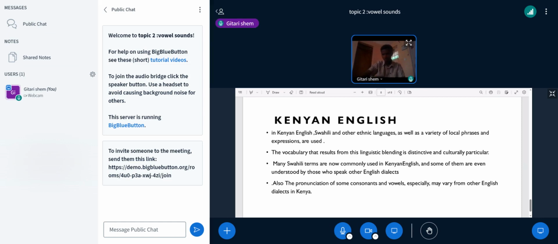So the vocabulary differs culturally. Many Swahili terms are now commonly used in Kenyan English, and some of them have even been understood by those who speak other English dialects. An example of an English term that came from Kiswahili is mwalimu. They have also been included in the dictionary and understood by those who speak other English dialects.